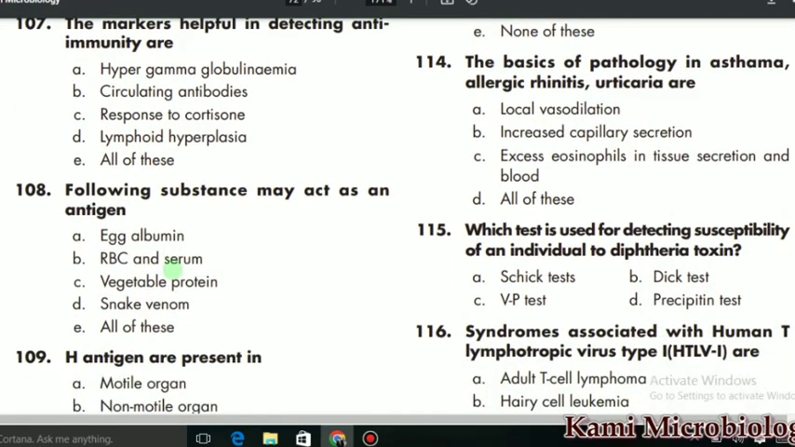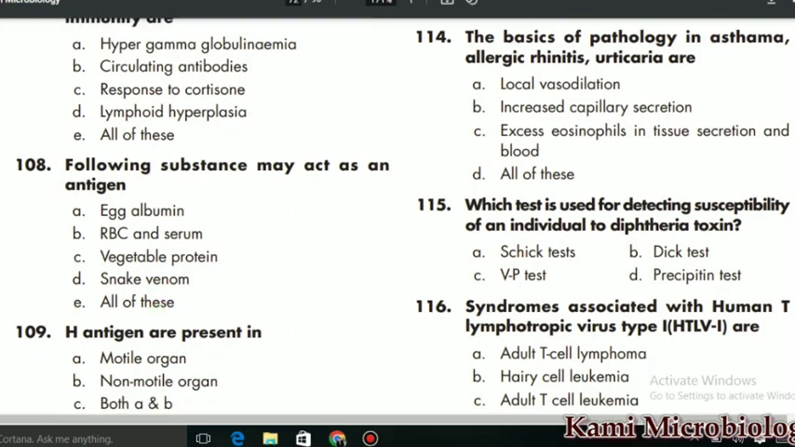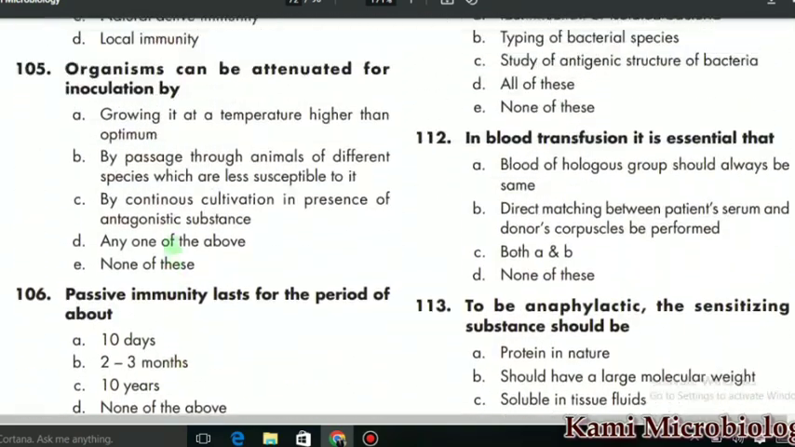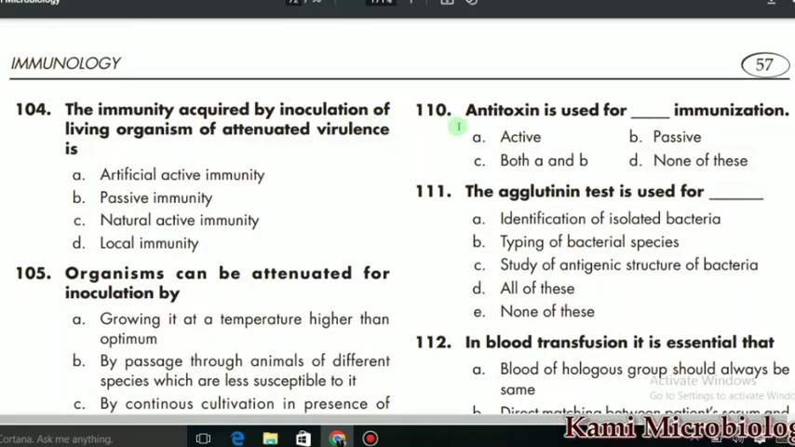MCQ 108 says that the following substance may act as an antigen, so only vegetable protein does not act as an antigen, so C is the correct option. Then we have MCQ number 109, which says that H antigens are present in, so it is mostly present in motile organisms. A is the correct option. MCQ number 110 says that antitoxin is used, so it is mostly used for passive immunization. B is the correct option.